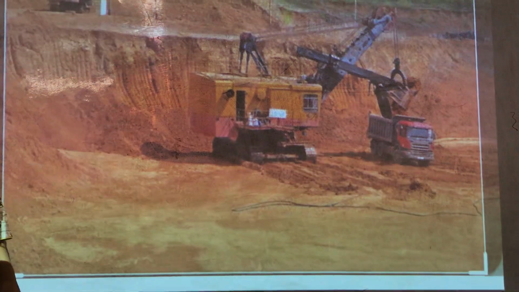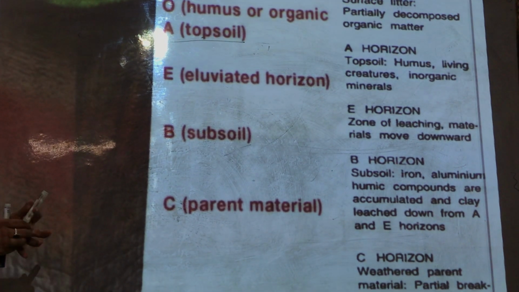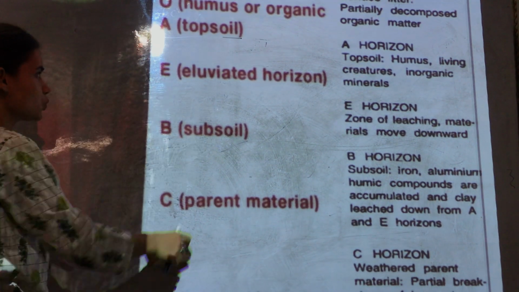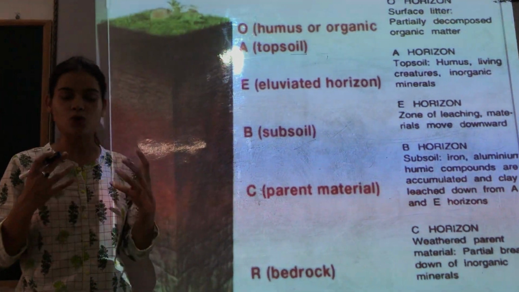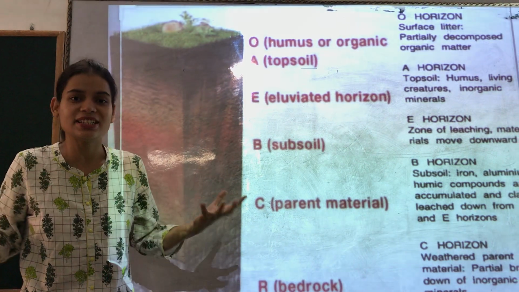So now the question that comes is, if you actually or practically want to see the various horizons of the soil, if you want to see the various layers of the soil, how can you actually see them?